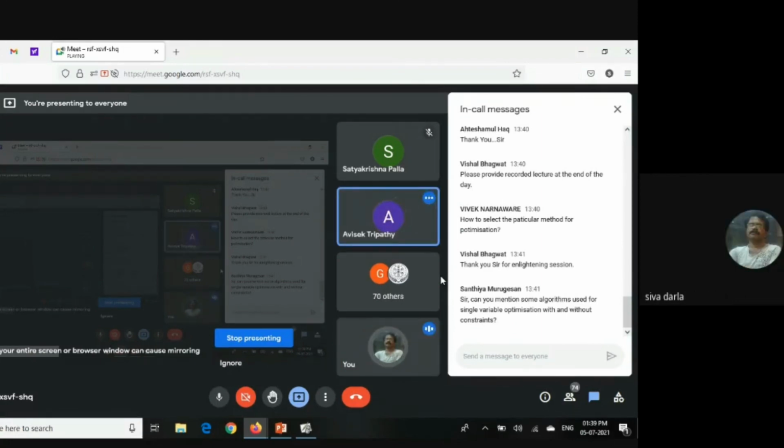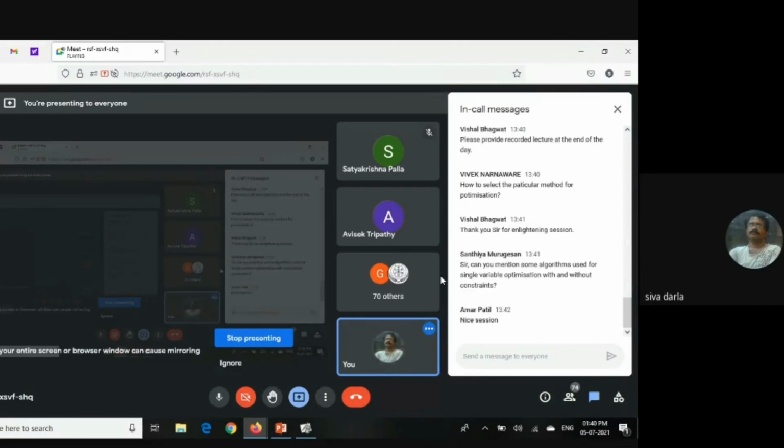There is one question in the chat box. Can you mention some algorithms used for single variable without constraints? See, constraints here means the boundary conditions of the variables. If a particular value of the variable is restricted to a particular value range, the permissible range, then in that case we can make use of the single variable optimization methods.